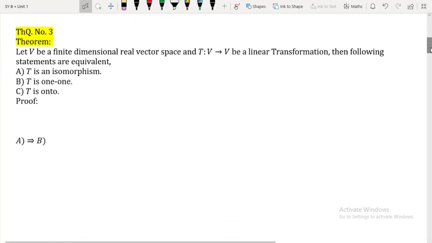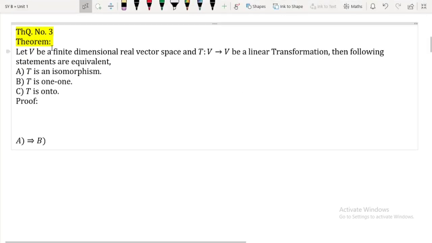So this is it. Try to understand the theorem first of all. Let V be a finite dimensional real vector space. Now remember, V is finite dimensional, and finite dimensional means what? Dimension of V is not infinity. And T from V to V is a linear map. Then the following are true. The following are equivalent actually. Means what?